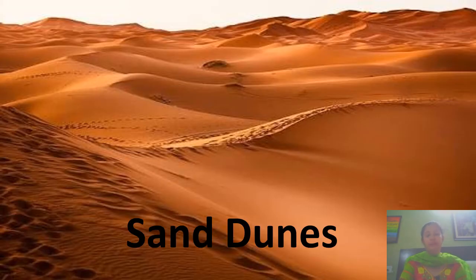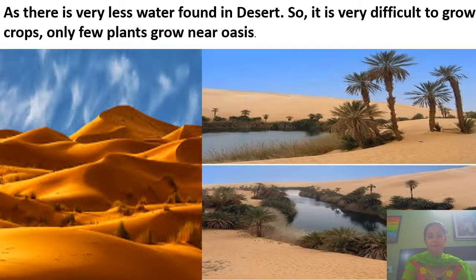When the soil blows away with very strong winds, it forms sand dunes, and sand dunes keep moving from one place to another. They are not stable. As very little water is found in the desert, it is very difficult to grow crops, and only a few plants grow near the oasis. You can see here that very few plants grow in a desert, and near the oasis there is a little bit of greenery, and date palm also grows near the oasis.